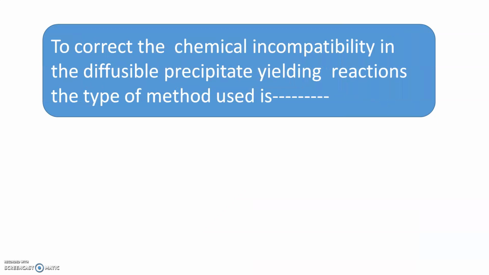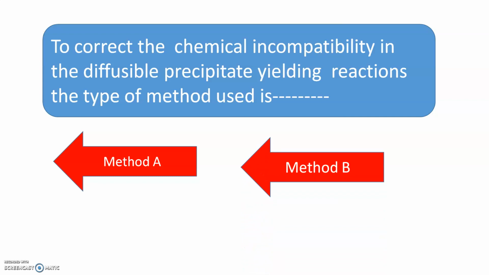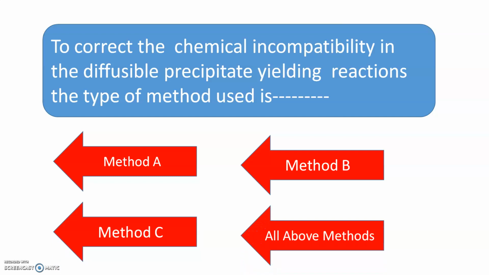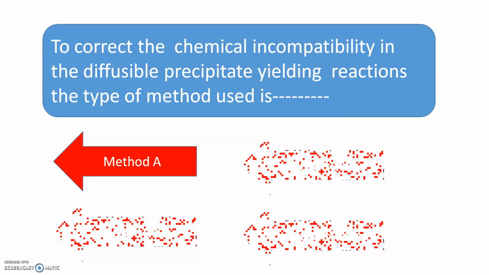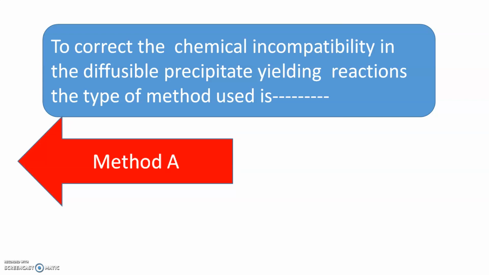To correct the chemical incompatibility in the diffusible precipitate yielding reactions, the type of method used is: method A, method B, method C, and method all, that is all methods A, B, and C. And the correct answer is method A. So diffusible precipitate yielding reactions can be corrected by using method A.